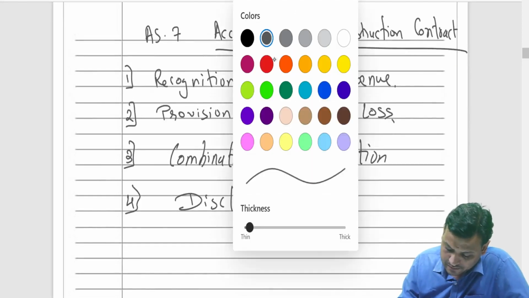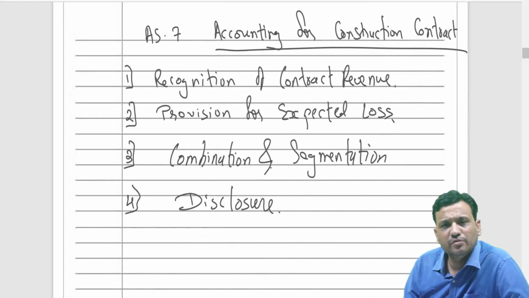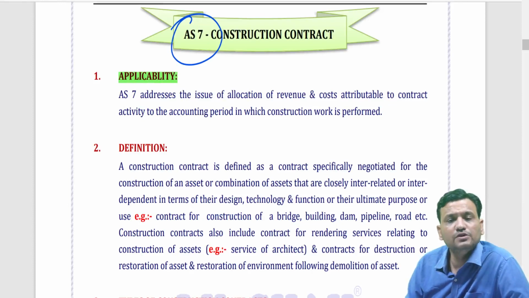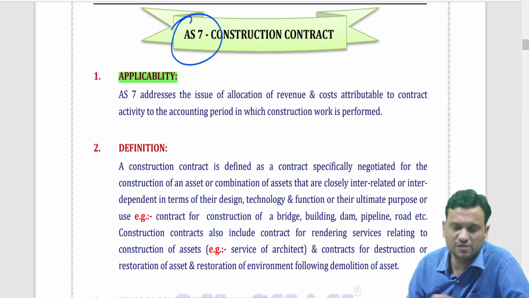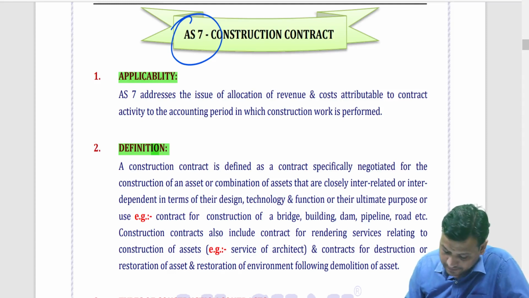Now, my dear students, you will say, sir, there were many things. Of course, applicability was there. It is applicable to whom? Let me have an overall glance on that. It applies only to a contractor who has taken up the task of construction. Of course, what is a construction contract? Nothing but a contract specifically negotiated for construction of an asset or a group of assets. It also includes services rendered in the contract, and restoration as well as demolition.